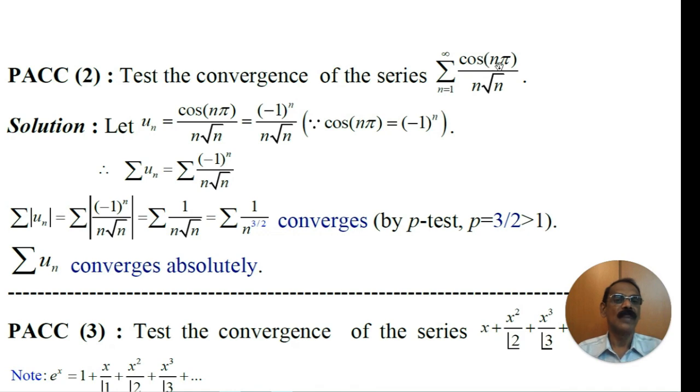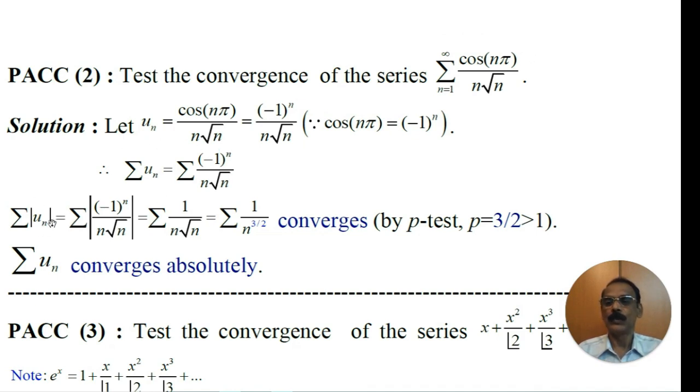It is given only cos of n pi. When you find the value of cos of n pi, what happens? It becomes -1 when n is odd, and 1 when n is even. Therefore, when you write the values of cos of n pi, we get (-1)^n. Therefore, the given series is an alternating series.